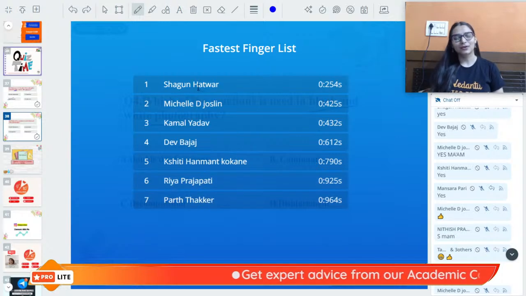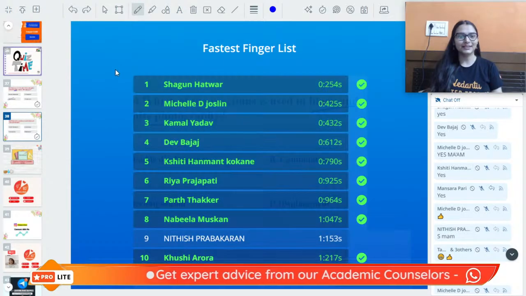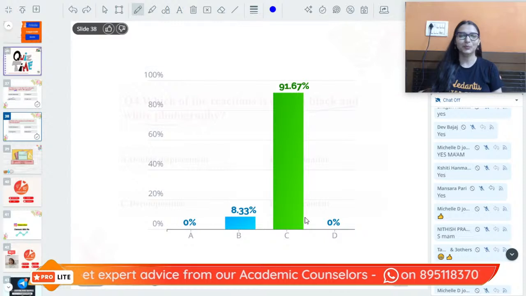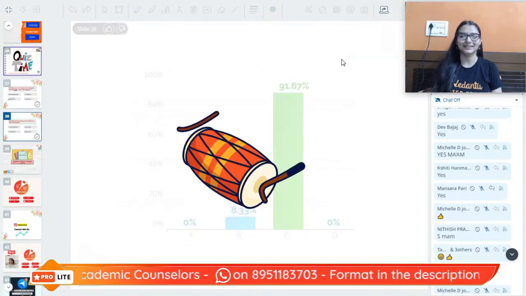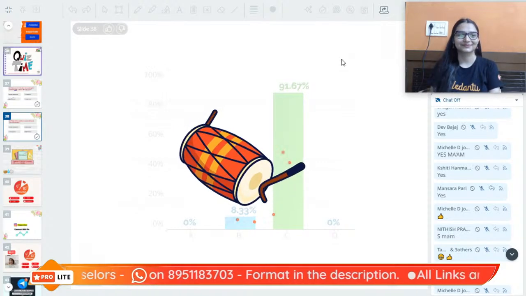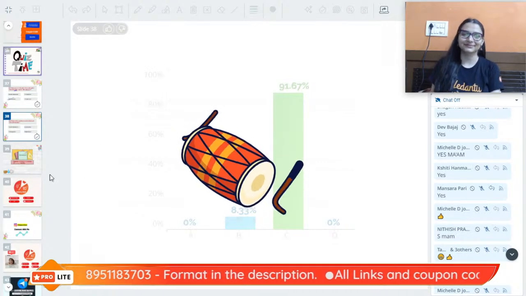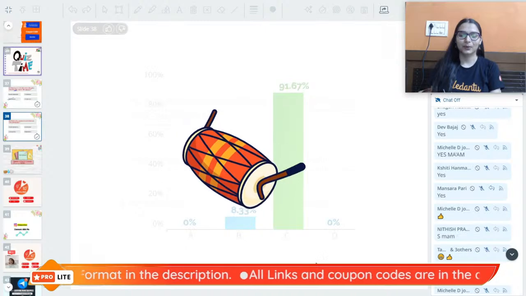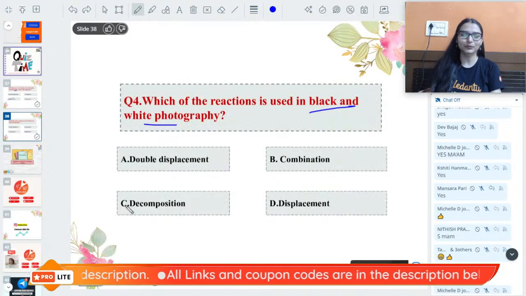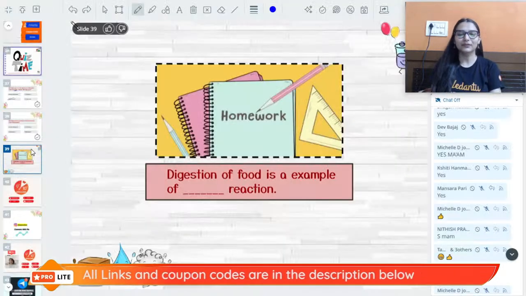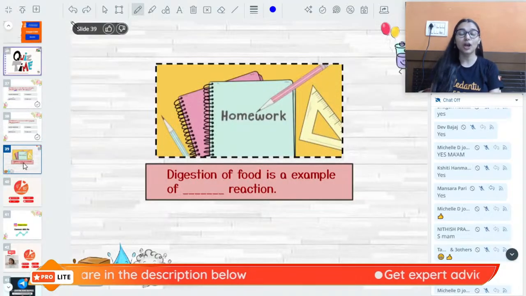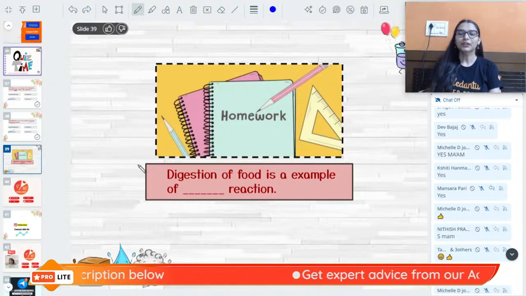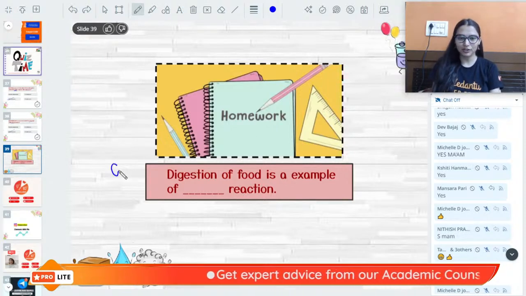Very good guys. Amazing. Keep it up. Well done guys. Now I am giving you a homework question. So what is the answer? Decomposition, right? Which decomposition? Photo decomposition. You have to tell this in the comment section.